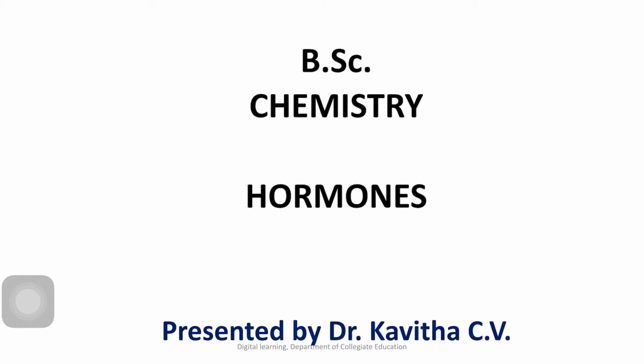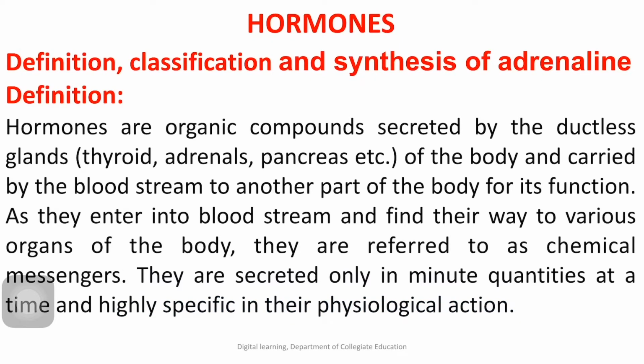I hope you all remembered about hormones that you have studied in your PU classes. Here, you are going to study a little bit more chemistry of hormones. You know hormones. Hormones are the organic compounds or chemical compounds secreted by the ductless glands of the body. Examples of ductless glands: thyroid gland, adrenal gland and pancreas gland, etc.